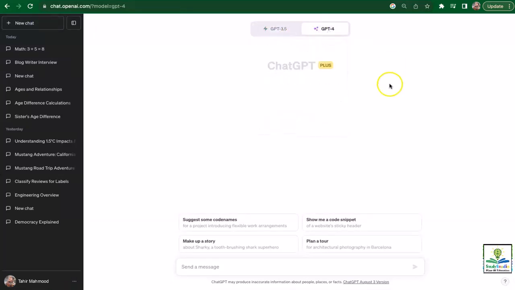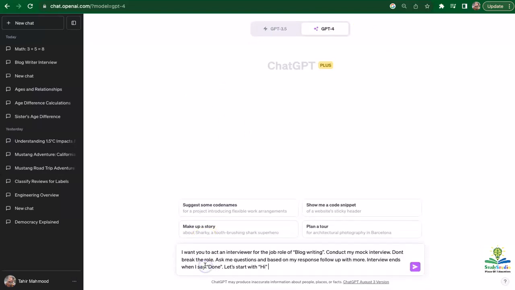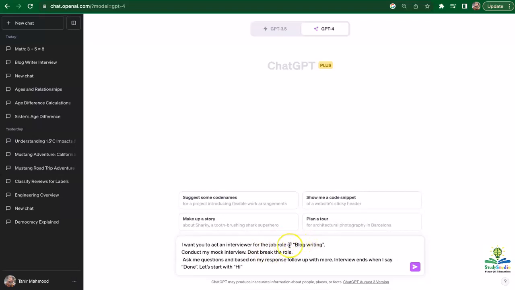Now, I want to give you another example of how powerful ChatGPT 4 can be with reasoning by using a specific example. So I'm going to ask ChatGPT 4, I want you to act as an interviewer for the job role of blog writing. Conduct my mock interview. So that's the task I'm asking it to do. Don't break the role. So I'm saying that don't talk about anything else except the role that I've defined for you, and the role is interviewer. Ask me questions and based on my response, follow with more interview questions. Interview ends when I say done.